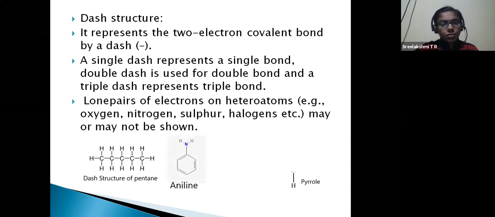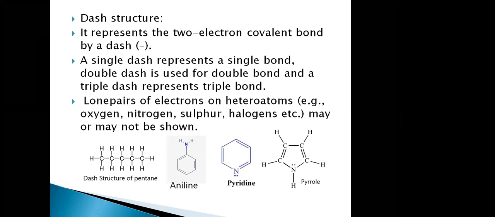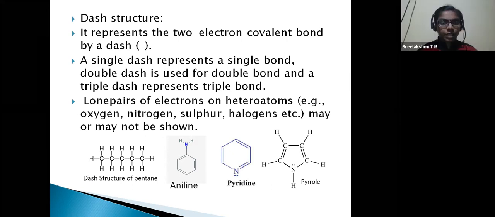Dash structure is somewhat important, as to how to do it, etc. Ma'am, what is the third example? Third and second. This is aniline, and it is an example for bond line structure, which is the better way to represent it. But the problem is here N, H, H all are shown, and pyridine also. This is also an example for bond line structure. Accidentally, I have put it here.